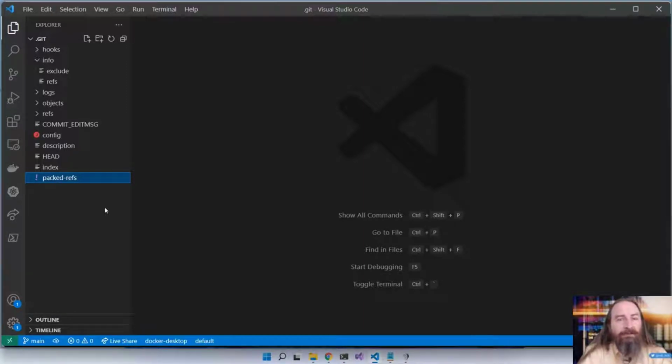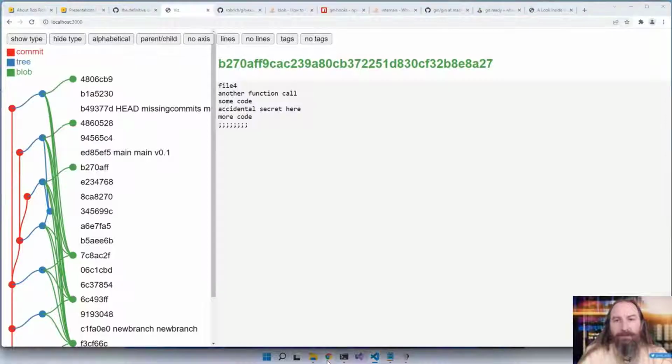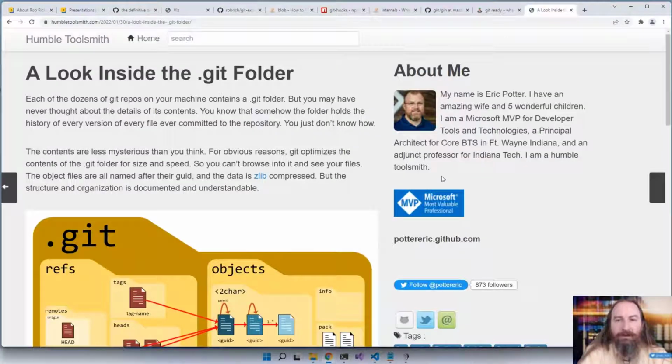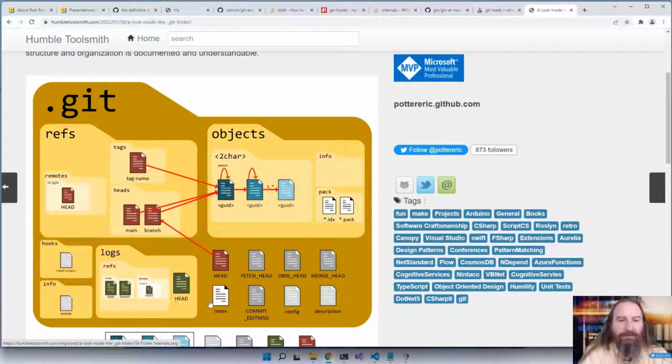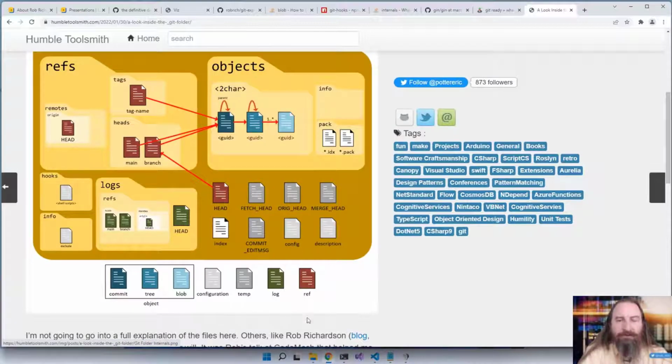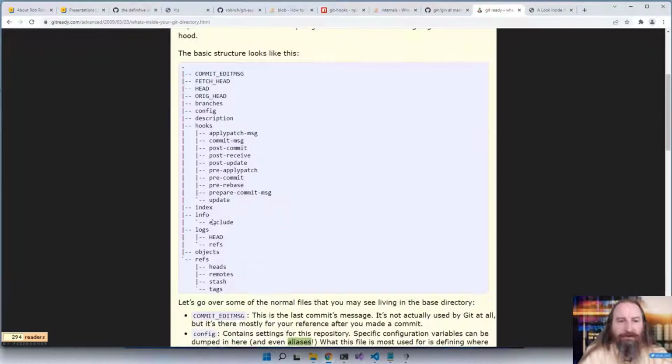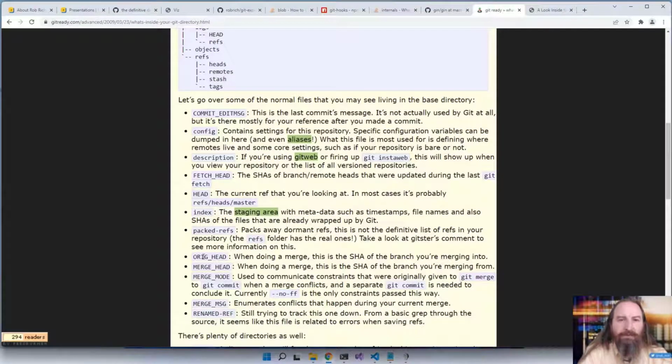Hopefully, maybe the staging area is less mysterious, and the difference between remotes and branches is less mysterious. And the configuration options and automation tools can be a little bit more accessible. You can grab a great summary of this here in Eric Potter's post. He did this great infographic showing the different pieces and what groups they're part of. Another great post is this one, where it enumerates each of the files and talks about what each one does.